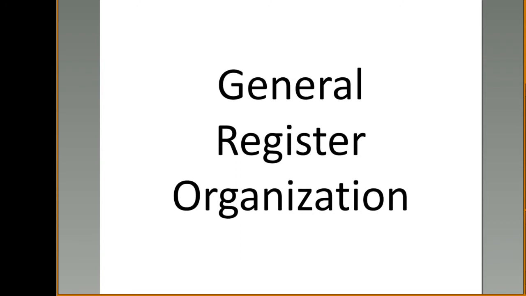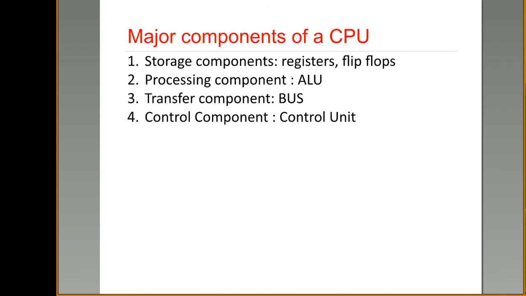Before we discuss this register organization, let us see what are the main components present in a processor, that is in CPU. The main components present in CPU are, first, some storage devices. CPU will have some storage devices. And what are the storage devices? They are registers as well as flip flops. These are the storage devices that are present in your processor.